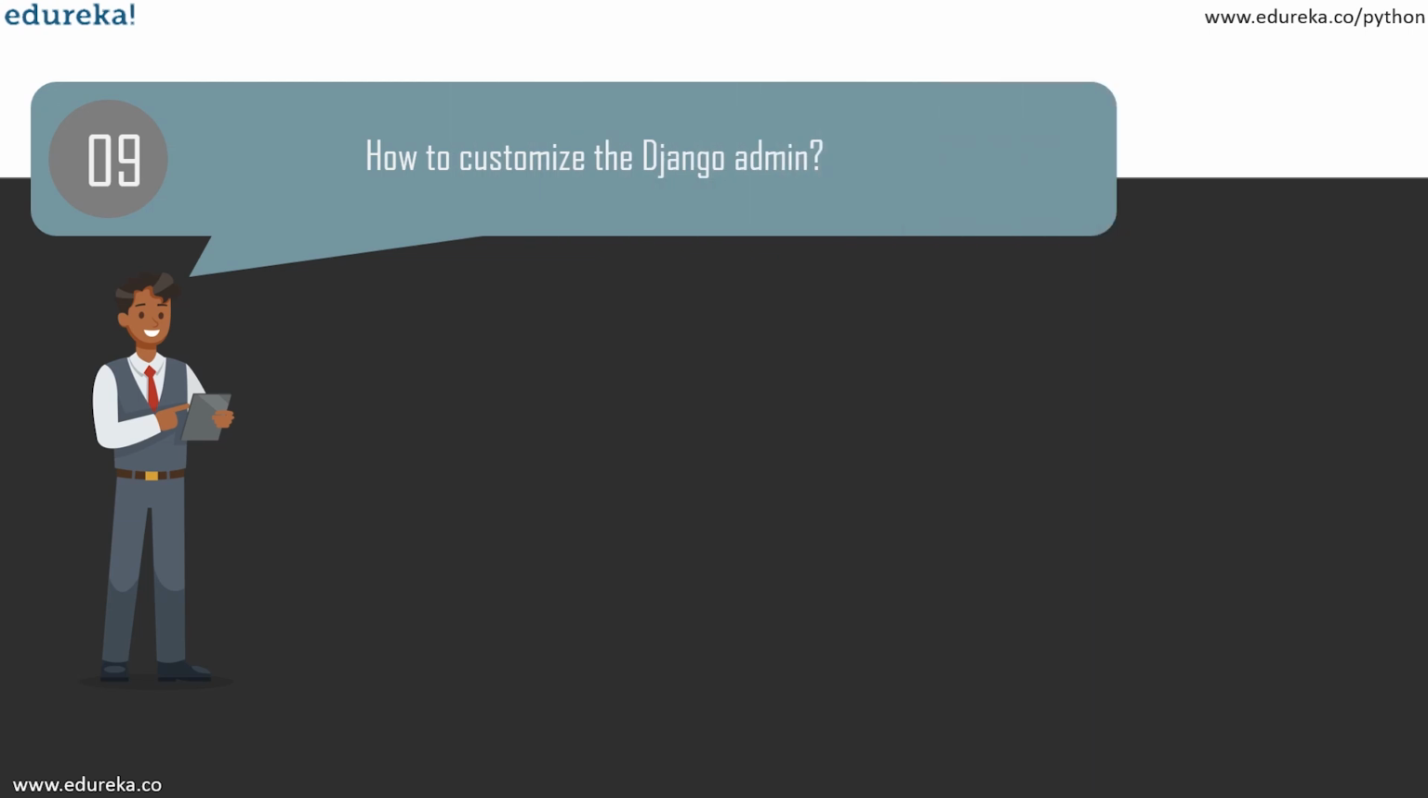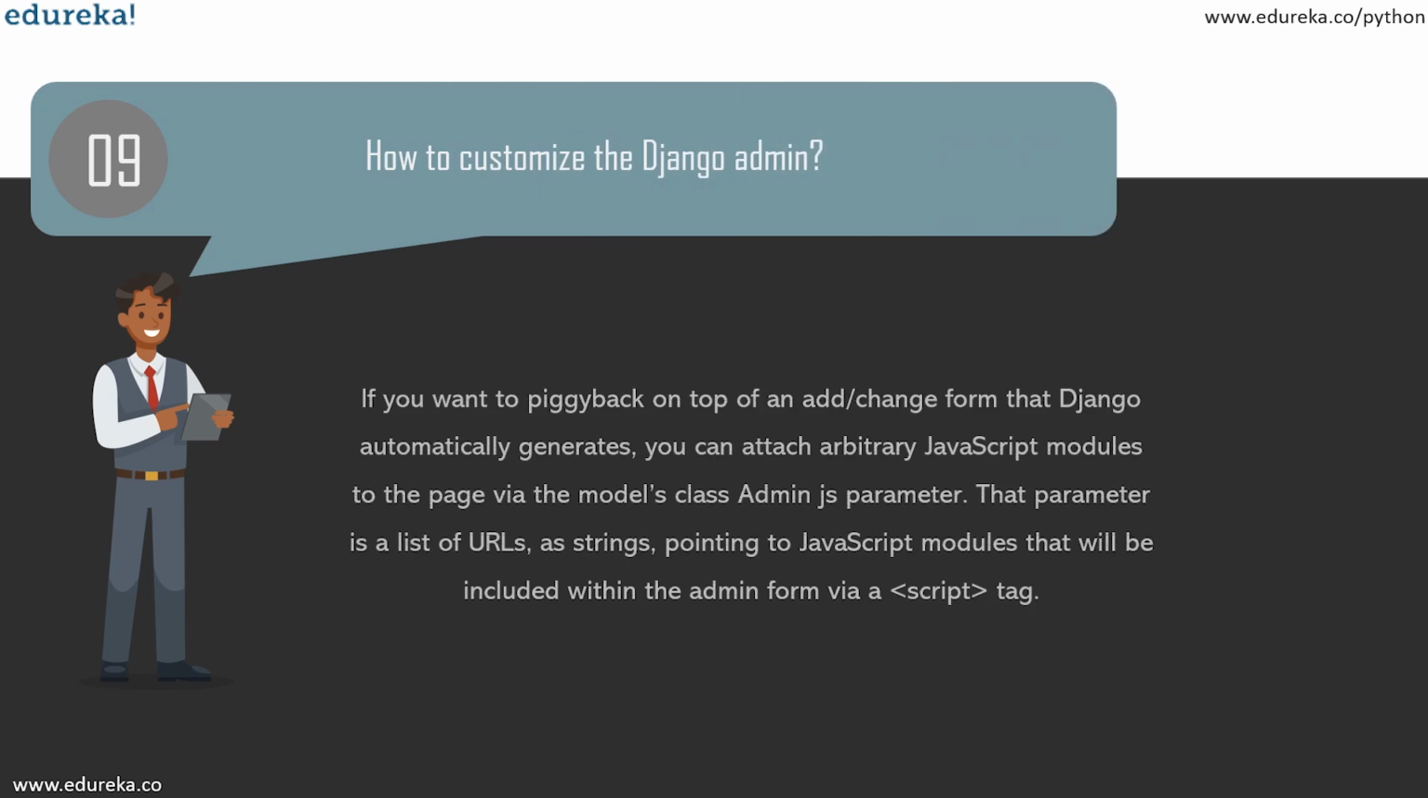So how can you customize the functionality of an admin interface? You've got several options. If you want to piggyback on top of the add or change form that Django automatically generates, you can attach arbitrary JavaScript modules to the page via the model's class Admin js parameter. That parameter is a list of URLs as strings pointing to JavaScript modules that will be included within the admin form via a script tag.